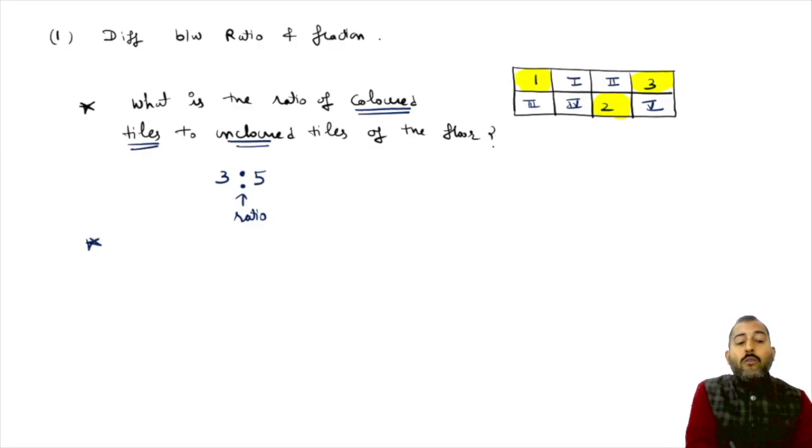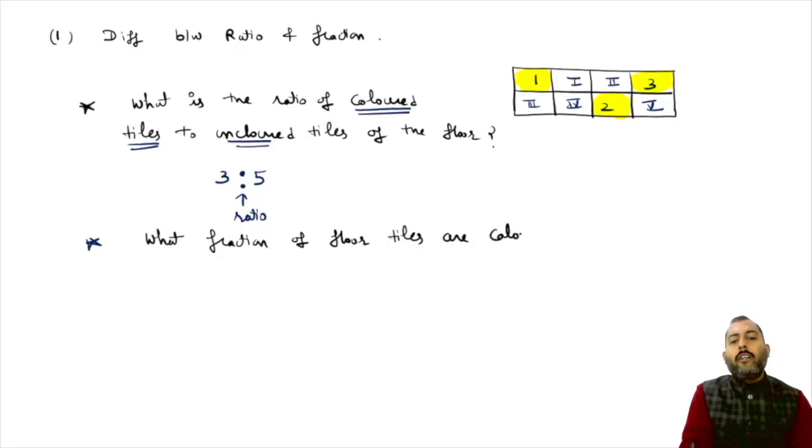Now, if the examiner wants to ask a question on fraction for this particular example, what will the examiner ask? The examiner will ask, what fraction of floor tiles are colored? Now, the examiner has introduced the word fraction.